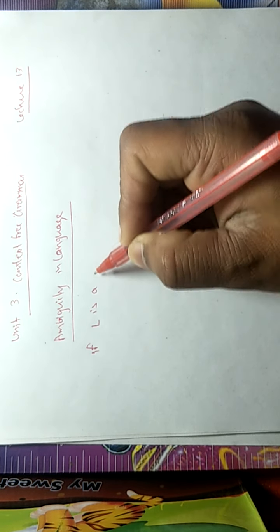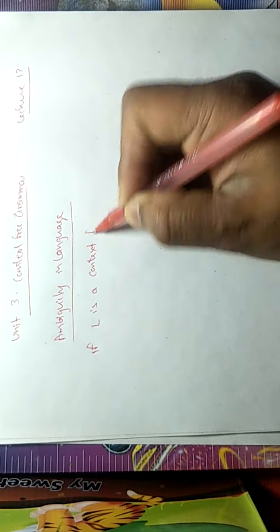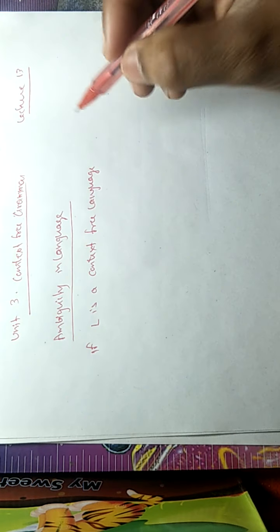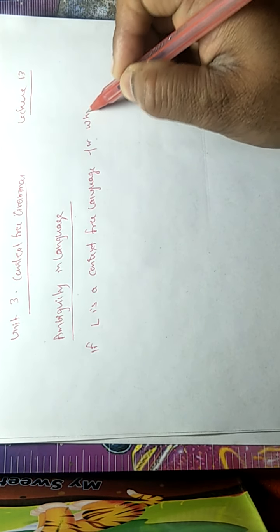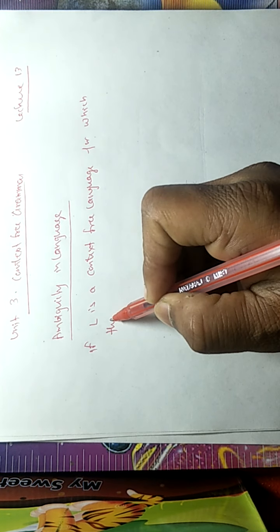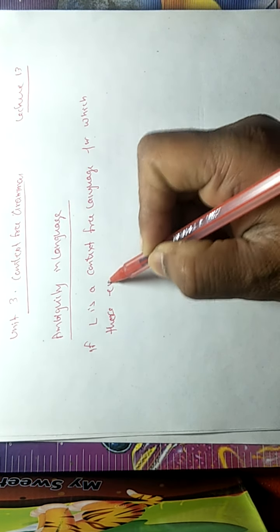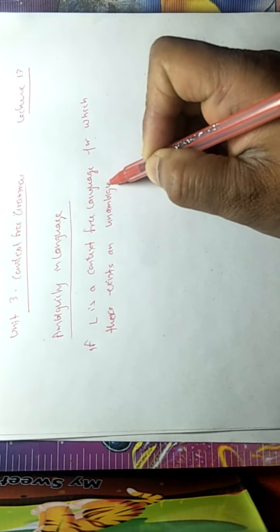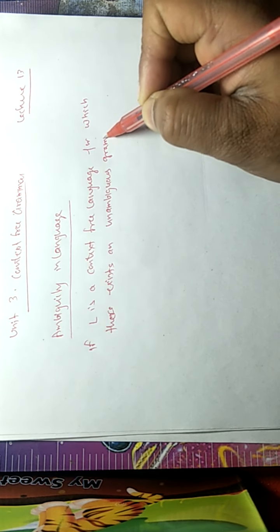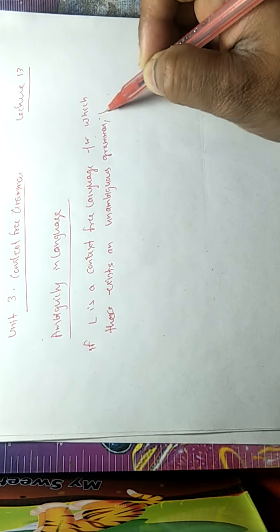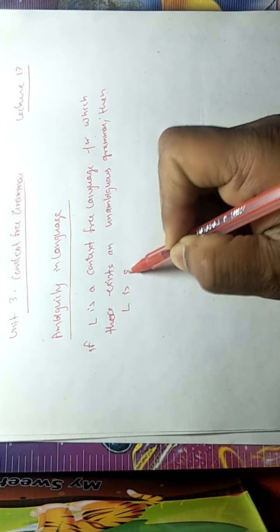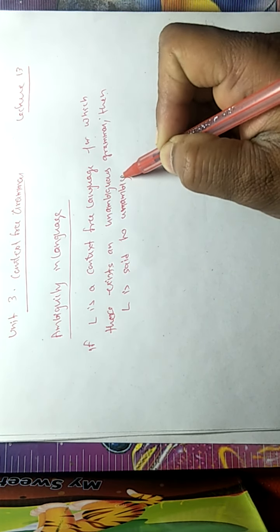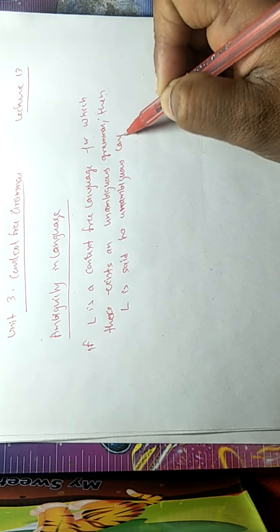If L is a context free language, we are talking about context free languages for which there exists an unambiguous grammar, then L is said to be unambiguous language.